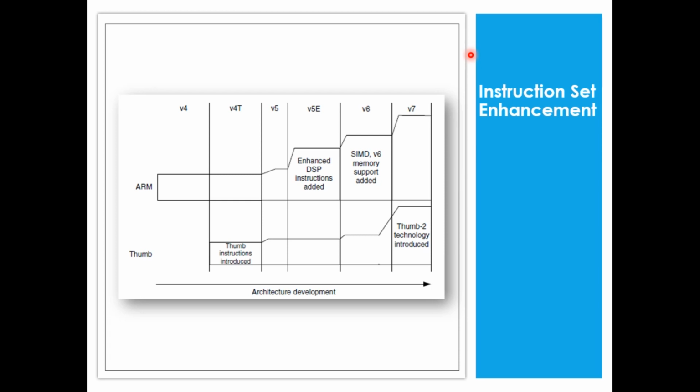So what are these thumb instructions? Here we need to understand that any advanced RISC machine supports two different instruction sets: 32-bit instruction sets and 16-bit instruction sets. The 16-bit instruction sets are known as thumb instructions.